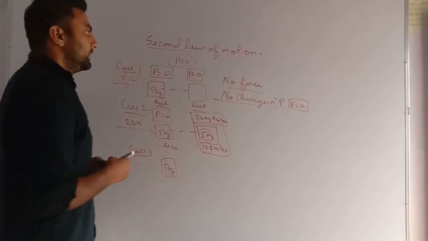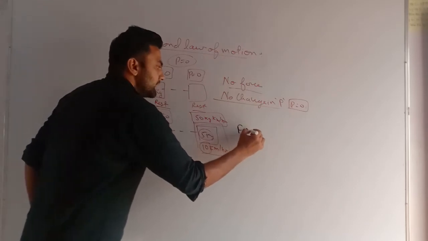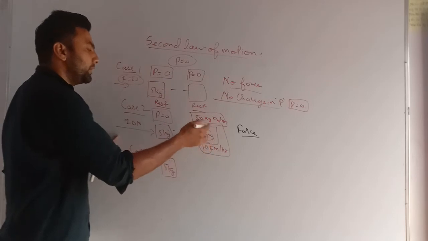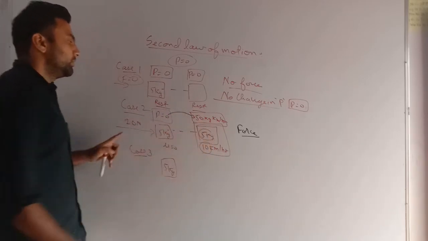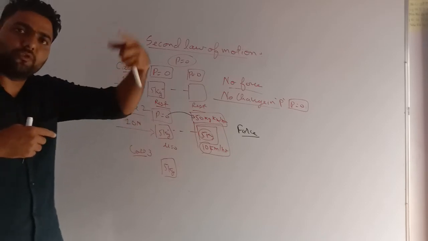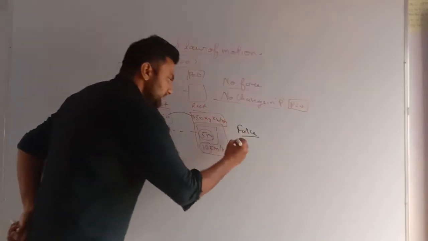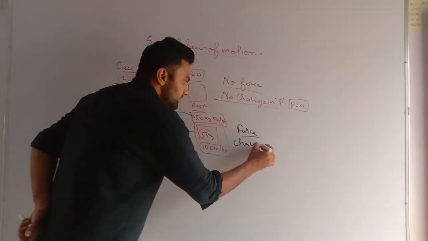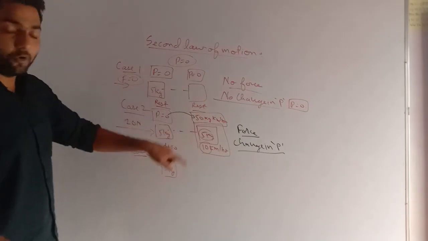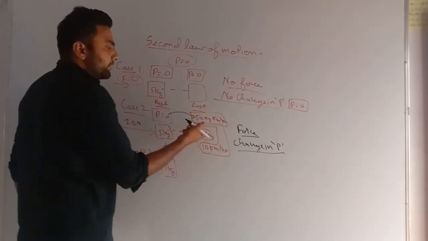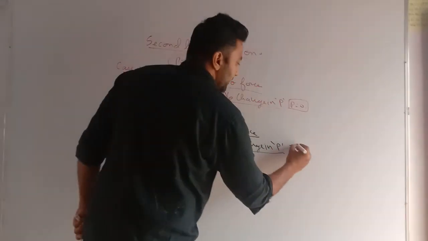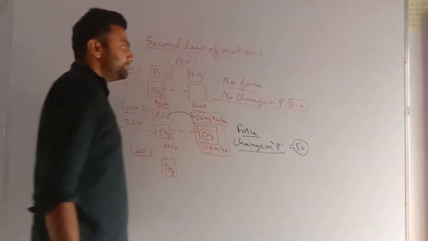So very important. Force is there. Yes, as I applied force, there has been a change in momentum. How? From 0 it became 50, which means there is a change. It went from 0, 1, 2, 3, 4, 5, 6, 7 and came to 50. If I ask how much change there is, change means final momentum minus initial momentum, that is 50 minus 0. So here the change is 50.